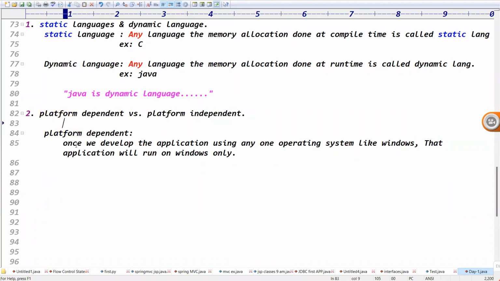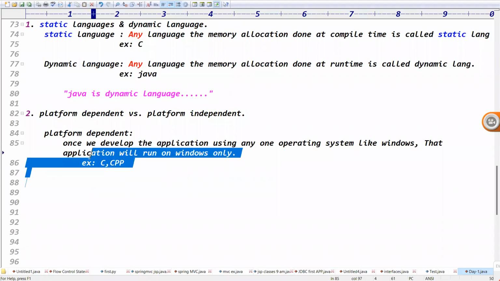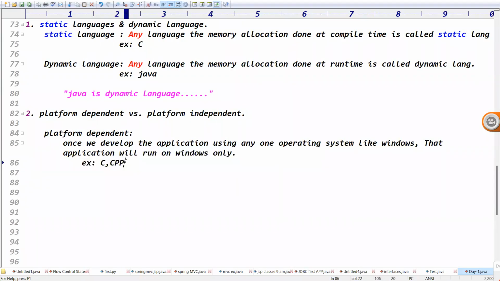Platform dependent means once we develop the application using any one operating system, like Windows, that application will run on only Windows. That nature is called platform dependency. The best example is the C and CPP languages. If I develop a C language project using Windows, it will run on only the Windows operating system.